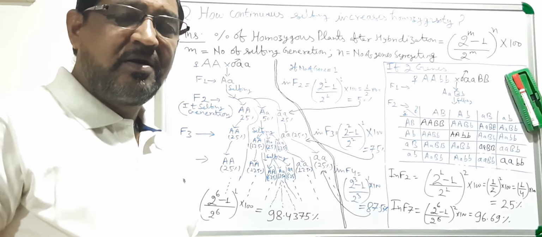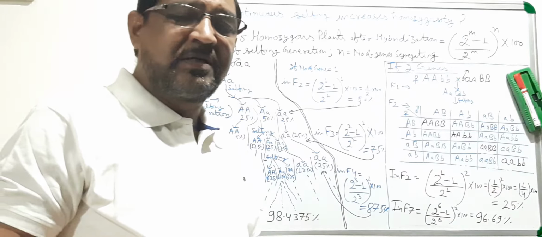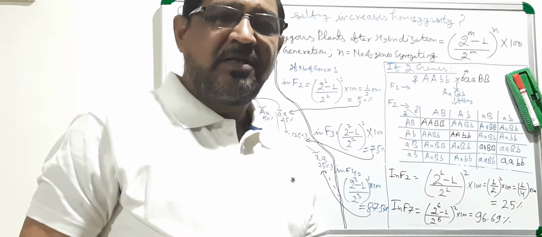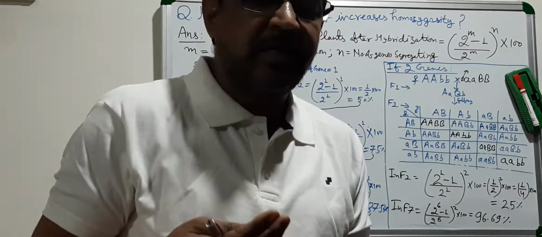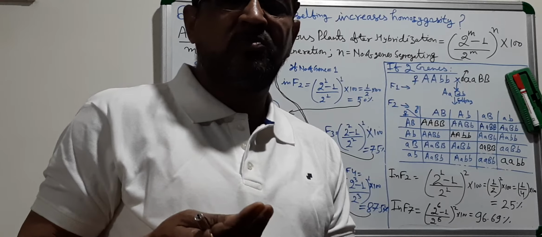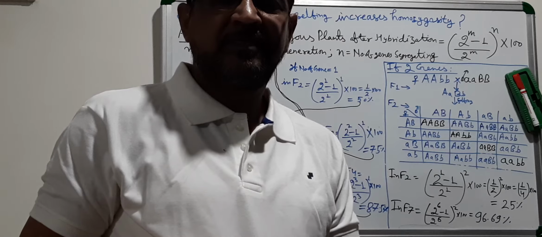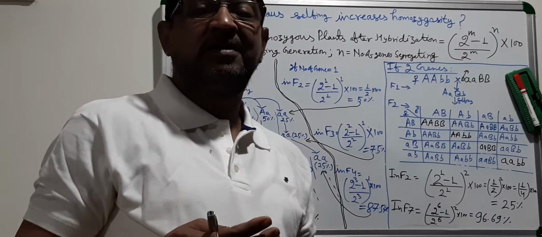It is very simple to understand this. Selfing is increasing the homozygosity and decreasing the heterozygosity.